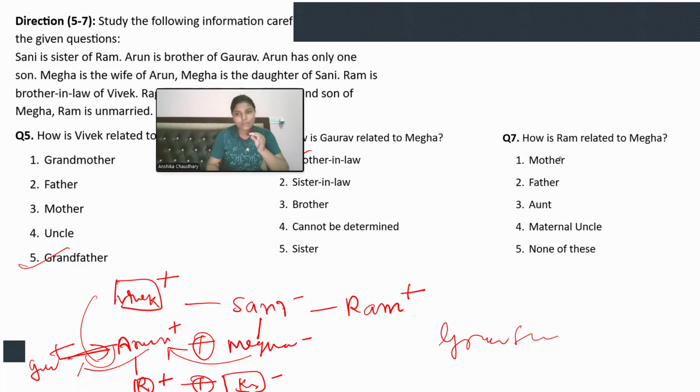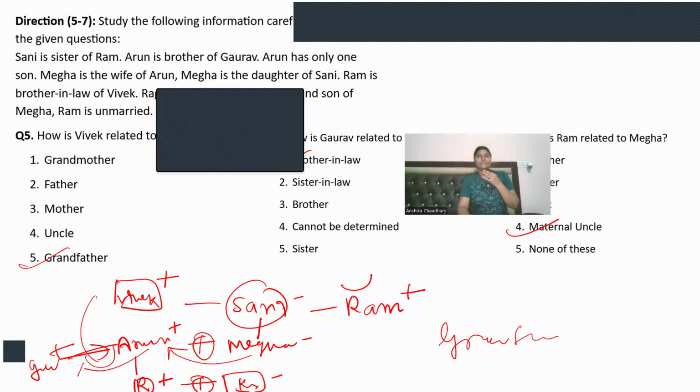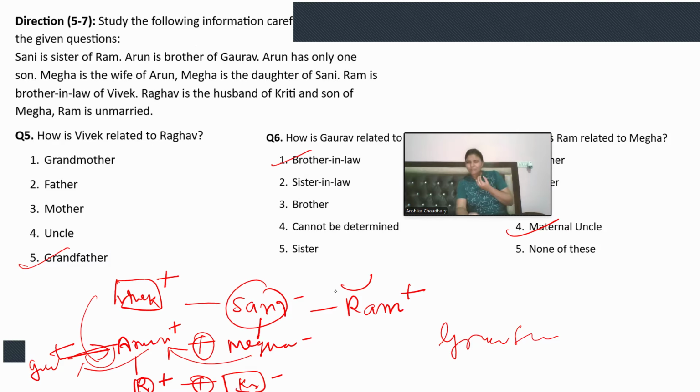The next question is, how is Ram related to Megha? Okay, so Ram is the maternal uncle of Megha, because Sunny is the mother of Megha, and Sunny's brother is Ram. So Ram must be a maternal uncle of Megha. The question was quite tricky, I would say, but it was a pretty easy question.